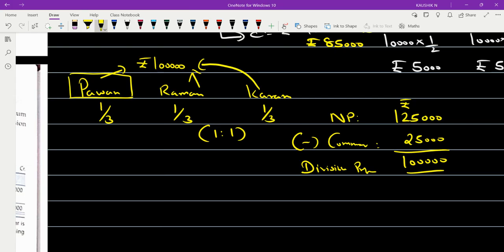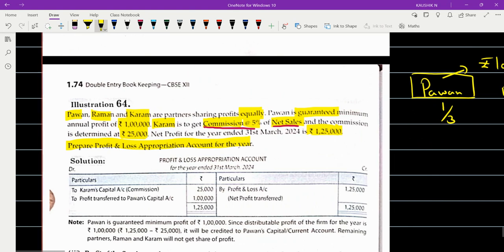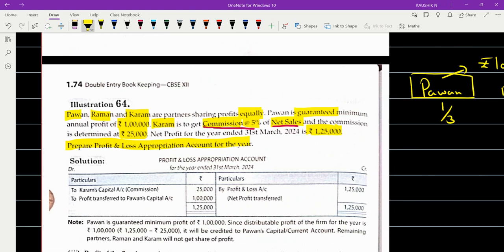They will not have even 1 rupee as the profits. Able to understand? So that is a concept here. So if you see, it's a very simple problem which will be for 3 marks category, not more than that. You are first bringing your net profit, okay, which is 1,25,000. On the debit side, you are recording Karam's capital account because he is getting commission 20,000. After that, the remaining 1 lakh will go to profit transfer to Pavan capital 1 lakh.